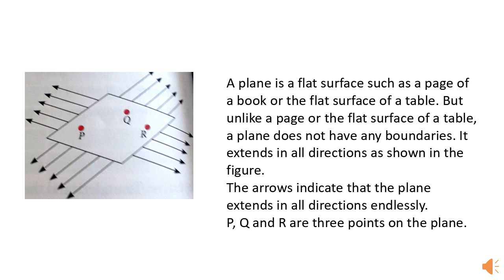As I said, a plane does not have any boundary and it extends in all directions endlessly, right? The arrows you can see indicate that the plane extends in all directions endlessly.